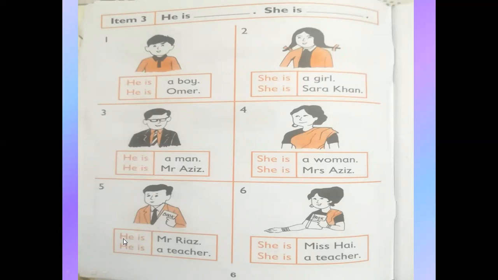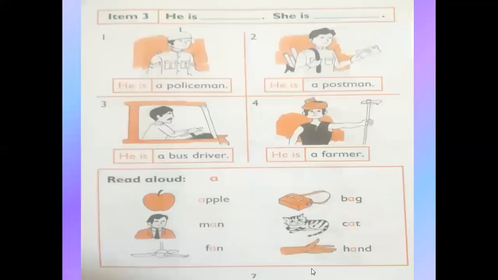Number 5. He is Mr. Riaz. He is a teacher. Okay, now number 6. She is Miss Hay. She is a teacher. Now page number 7. Picture number 1. He is a policeman.